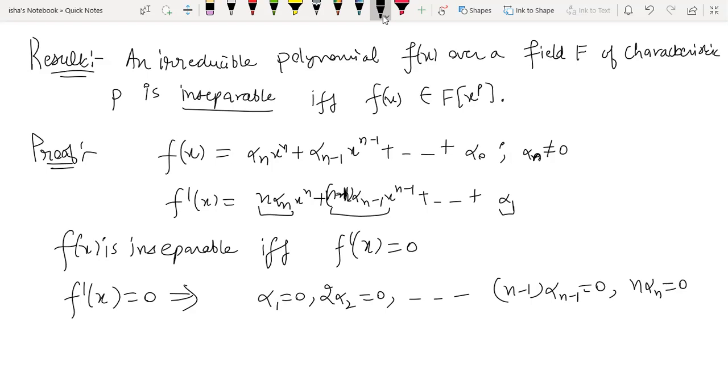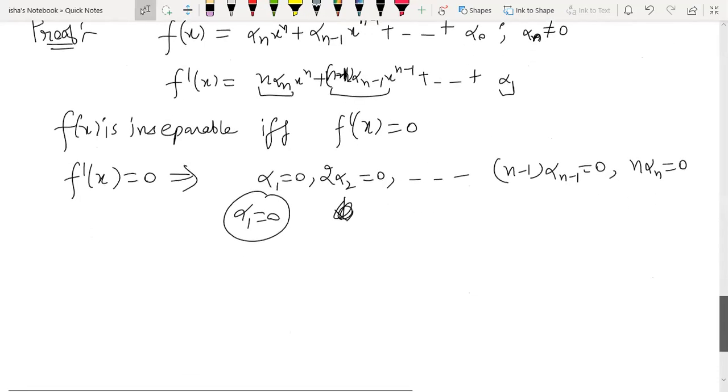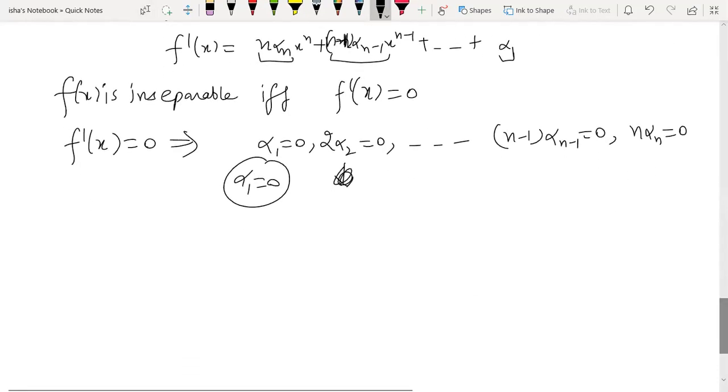Now, what do you mean by this? Okay, alpha 1 is 0, okay. What about 2 alpha 2 is equal to 0? How can 2 times alpha 2 be 0? So this gives me two possibilities. Let me do this for a general coefficient. What is the general form of a coefficient?